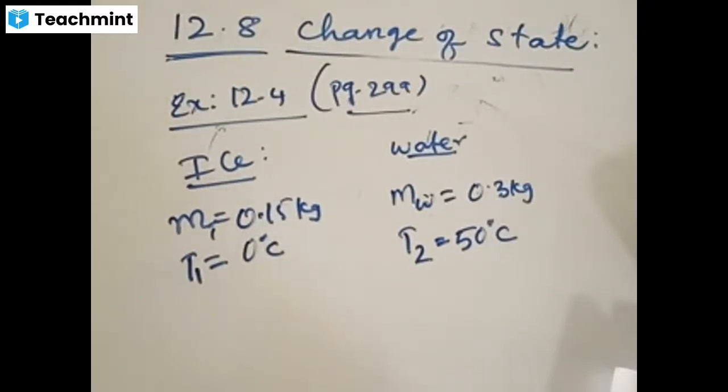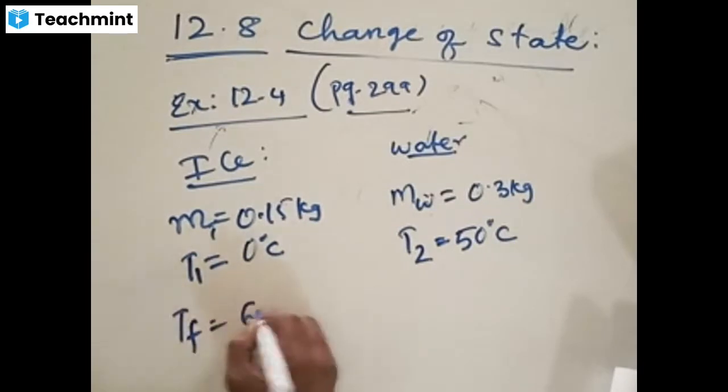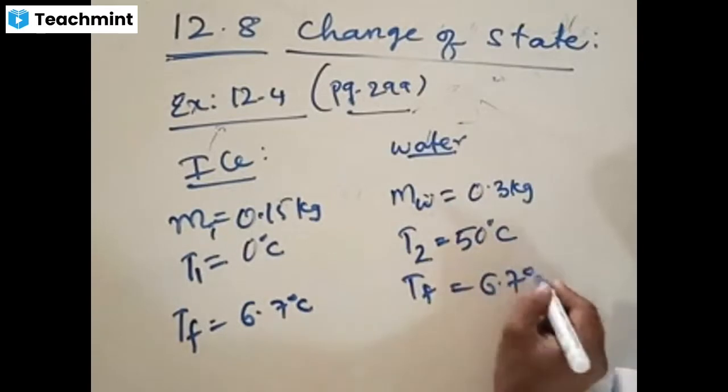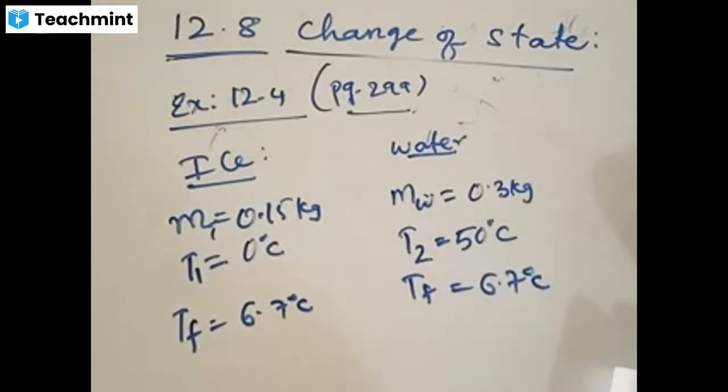One will lose the heat, the other will gain the heat. Can anybody tell me in this case which would be losing the heat and which would be gaining the heat? That is the principle of calorimetry. Clearly he says in the question that the final temperature is equal to 6.7 degrees Celsius. Final temperature is the same for both. Water is coming to 6.7.